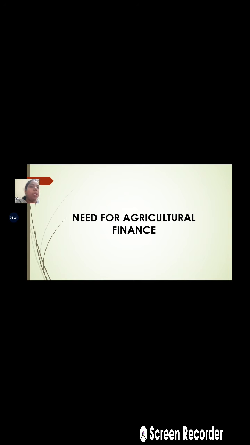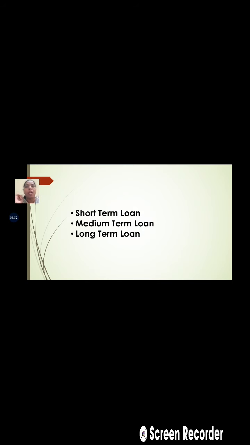So what is basically the need for agriculture finance? Agriculture finance is needed for three purposes: the short-term loan, medium-term loan, and the long-term loan. It means that the funds requirement is for three main time periods: the short-term, medium-term, and the long-term.